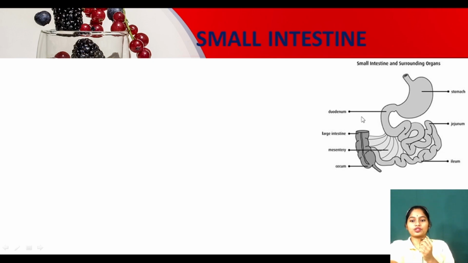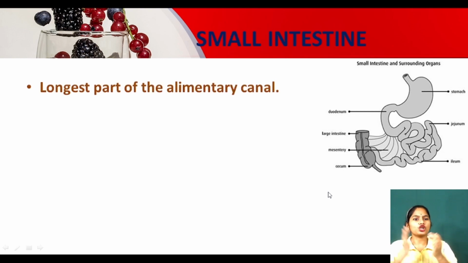See, small intestine has some parts, 3 parts. First one is duodenum, which is joined with the stomach. The middle one is jejunum, which is highly coiled, and the ending part is called the ileum. So just remember, it is the longest part of our alimentary canal. They are very long, so they are always coiled.